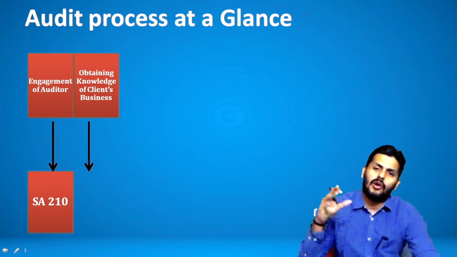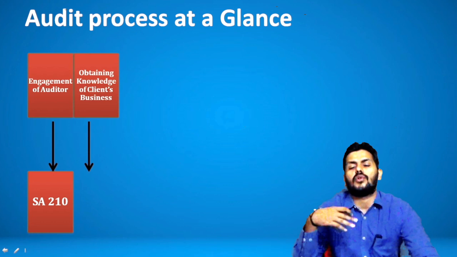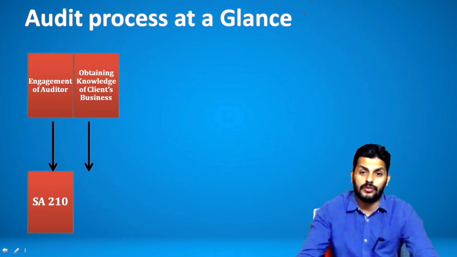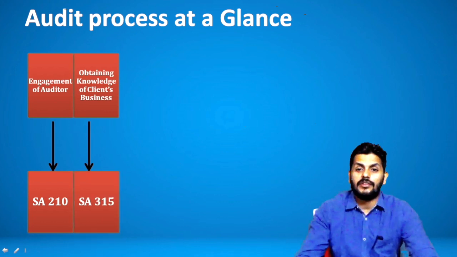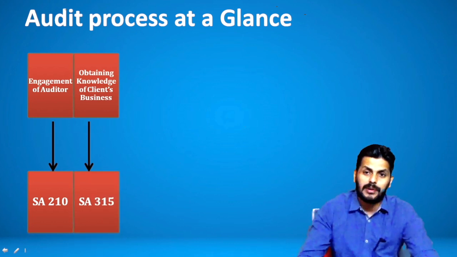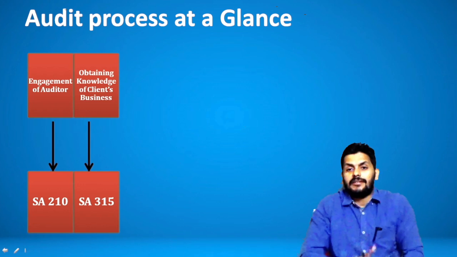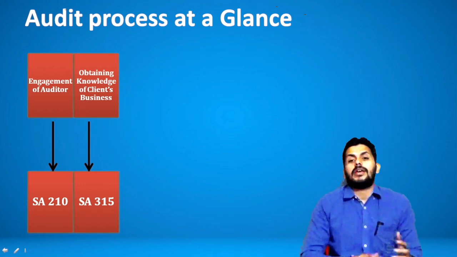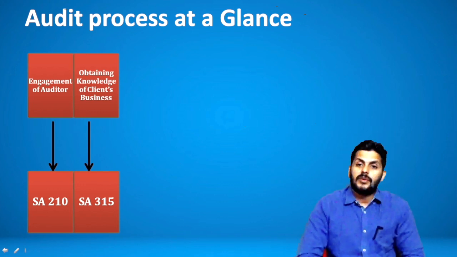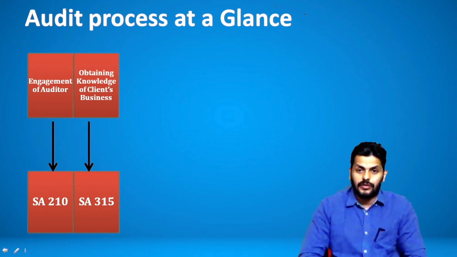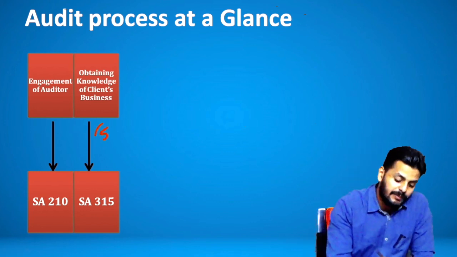Again, guys, for all the steps involved in audit, there is no tension that you have to take exclusively for doing this, right? Obtaining knowledge of client business, again, 5 points are specified in one part of 315. See, actually 315 has 4 parts, okay? So the first part of 315 talks about obtaining knowledge of client business, wherein you have 5 points to catch up.